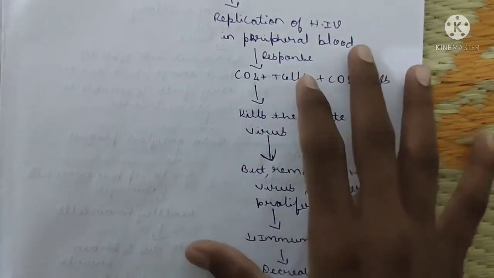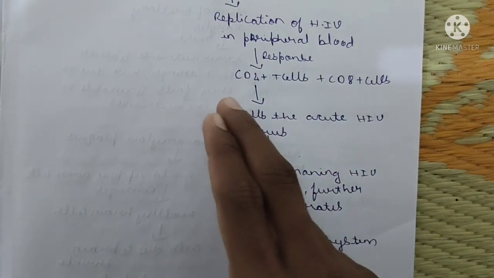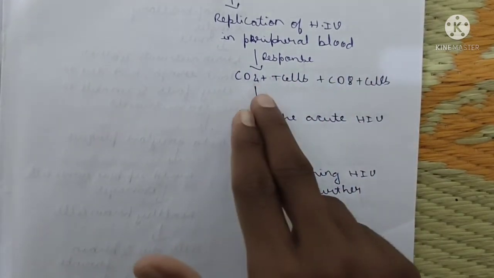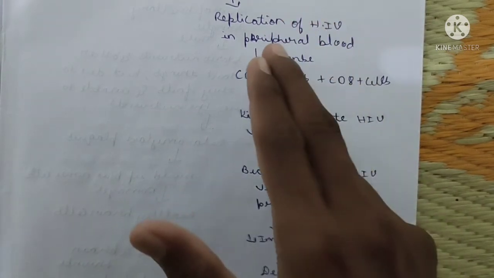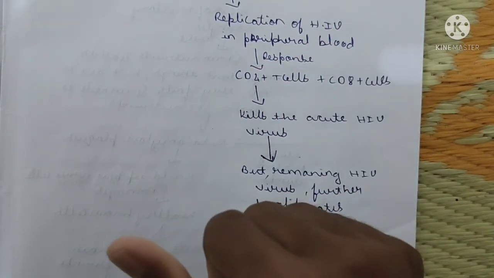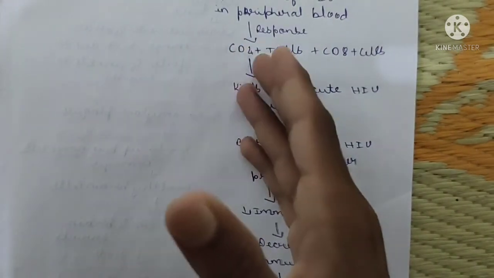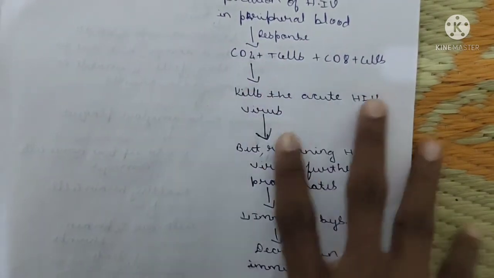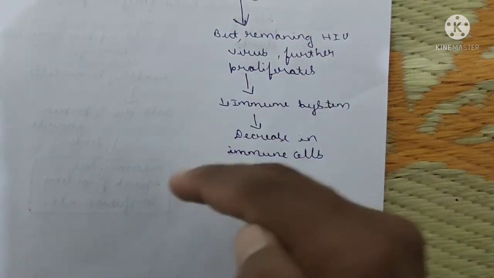That peripheral blood which contains the HIV virus will activate the CD4 plus T helper cells and CD8 plus T cells. These are very important cells, they get activated upon the production of HIV. If the HIV attacks the peripheral blood, these CD4 plus T cells and CD8 plus T cells get activated and kill the acute HIV virus. Although they kill some of the HIV virus, the remaining HIV virus further proliferates and multiplies, then decreases the immune system.